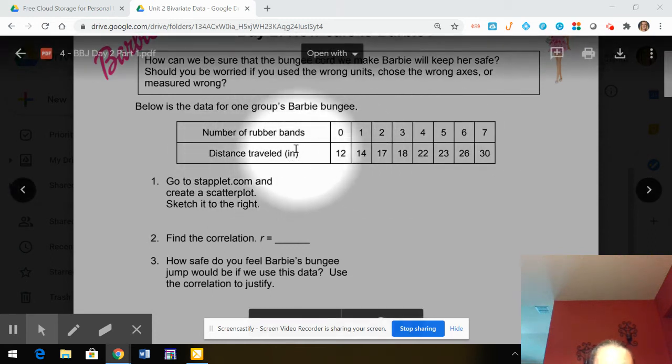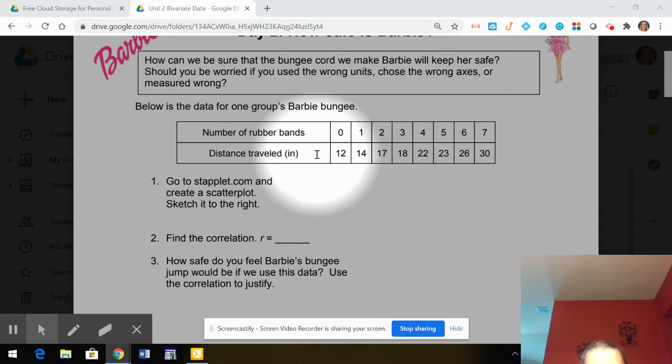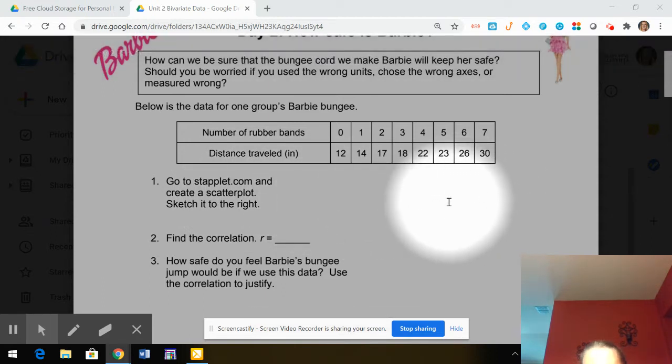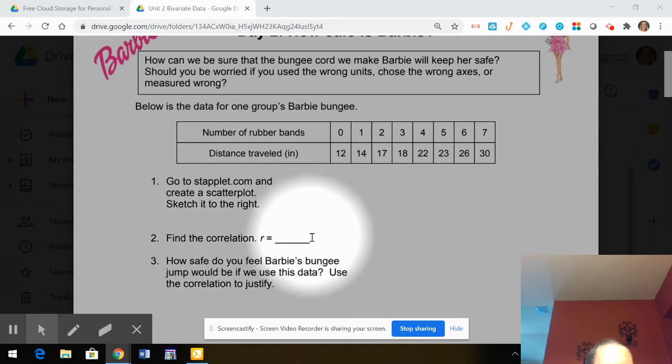Notice that this time distance is in inches, not centimeters, just a matter of personal preference. So you're going to use this data, you're going to go to Staplet, you're going to paste in your graph or sketch it, whichever makes you happy. Find your correlation R. Remember, you find that right out of Staplet.